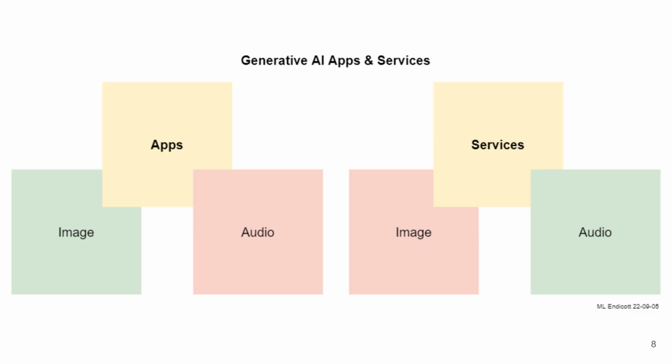This diagram, titled Generative AI Apps and Services, categorizes generative AI into two primary outputs, image and audio, and shows how they are integrated into different delivery models, apps and services. On the left side, apps incorporate both image and audio generation, providing end users with direct, often consumer-oriented tools like creative software, chatbots with voices, or visual design apps. On the right side, services offer similar capabilities, image and audio generation, but are typically provided through platforms or APIs for integration into larger systems, catering to developers or enterprises. The structure highlights the dual modalities of generative AI, image and audio, and their deployment, either as standalone applications or as back-end services.